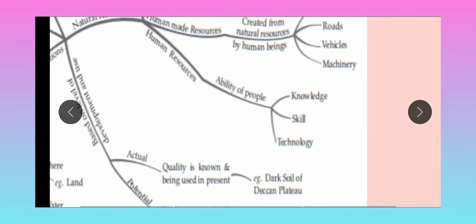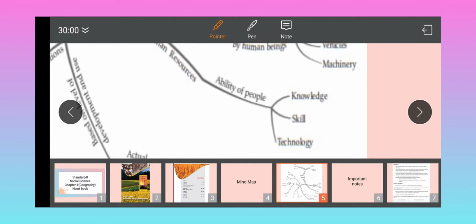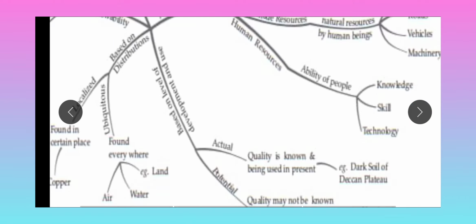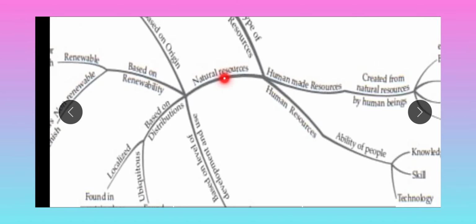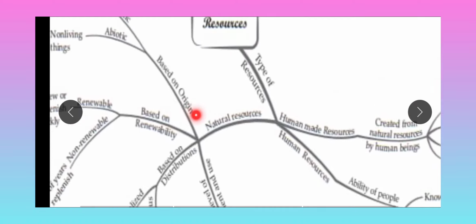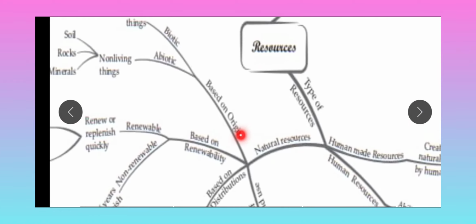Now next, human resources, the ability of people, meaning the creativity or knowledge of the people that makes humans themselves a resource. So knowledge, skill and technology take part in this. Next thing, natural resources. Natural resources are divided into many parts.